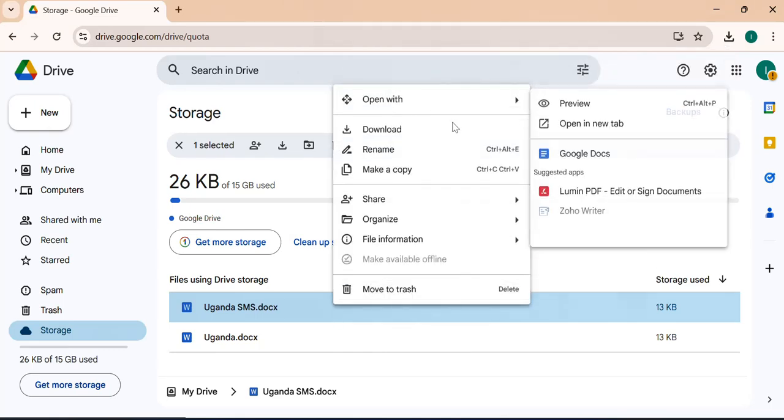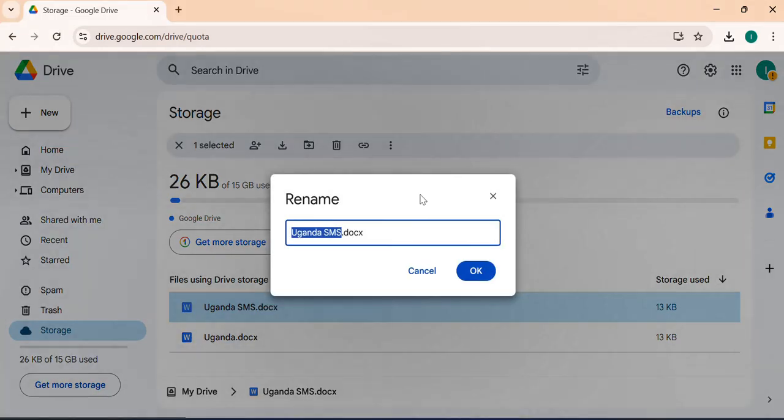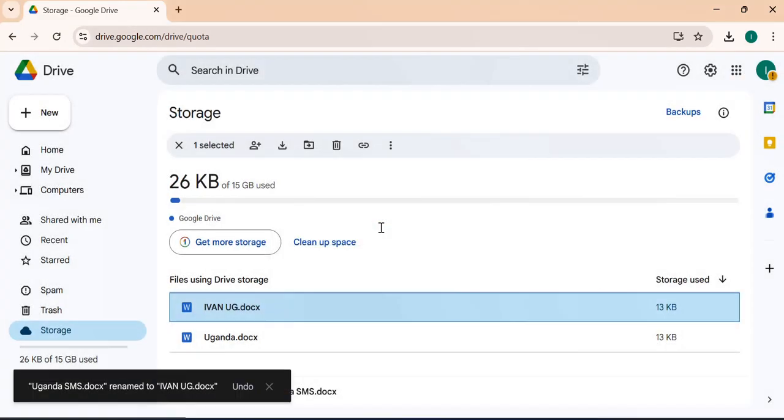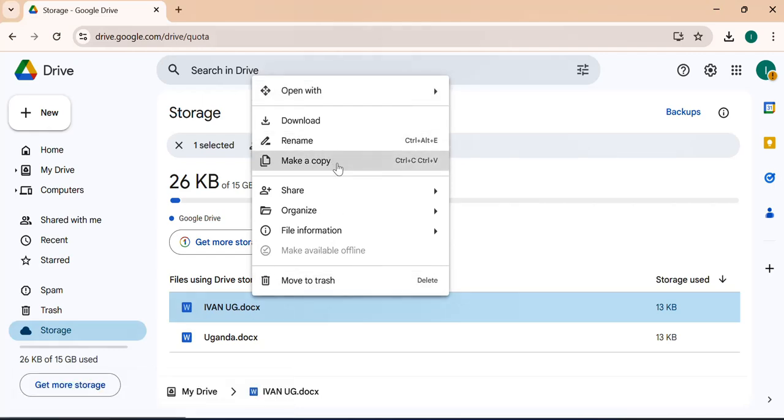Again, when I right click on that, there's also rename. So I can rename that document of mine. Maybe I want to name it Ivan UG. So when I click enter, there it is. You can see it has been renamed. So that's another way of formatting your documents as well. We also have make a copy. You can duplicate your files or your documents in a way that you want. You can make a copy so that maybe you want to share with someone, or you want to organize your work.